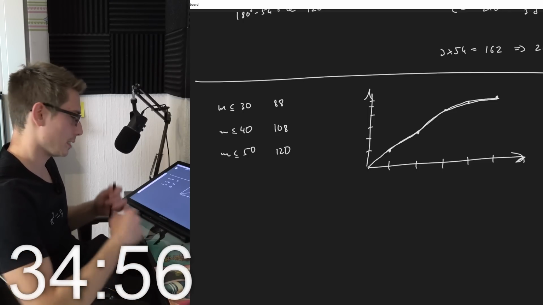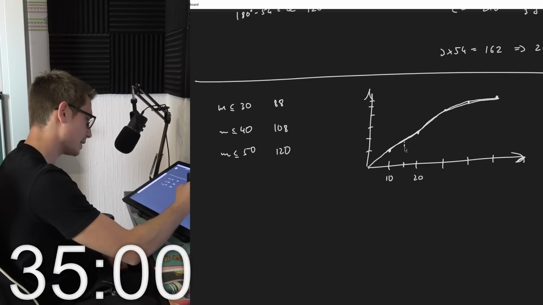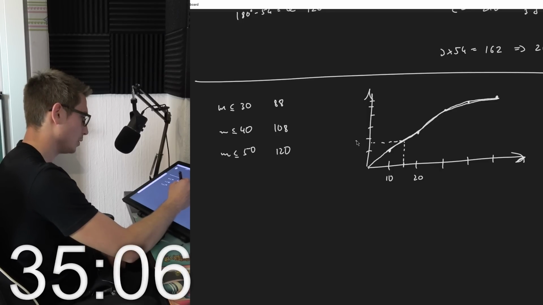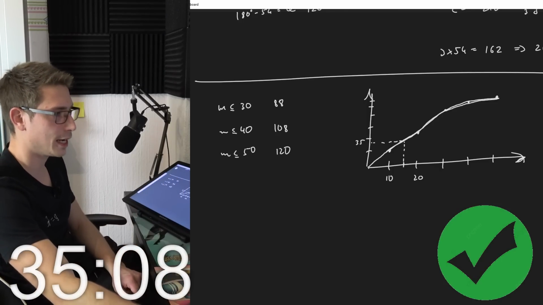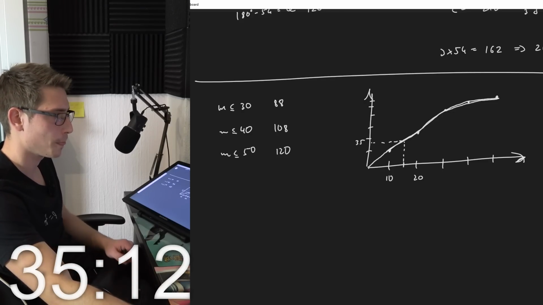So we get in 10. Here's 20. So estimating this, I would say about this is 20. Let's go with 35. Okay, I can just make a wild guess. 30 to 35, something of that sort.